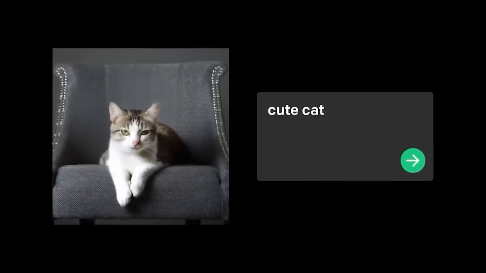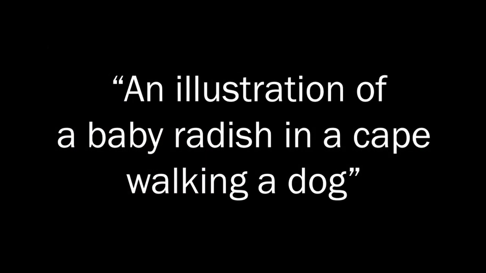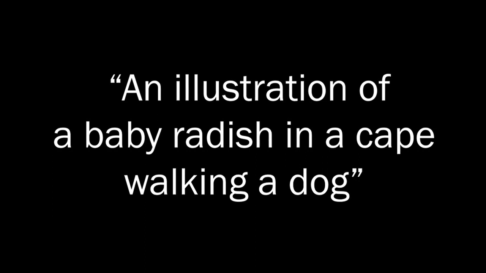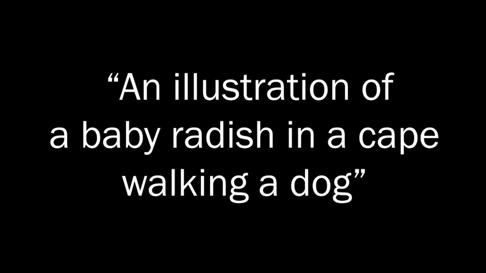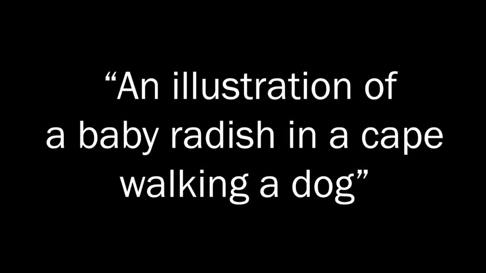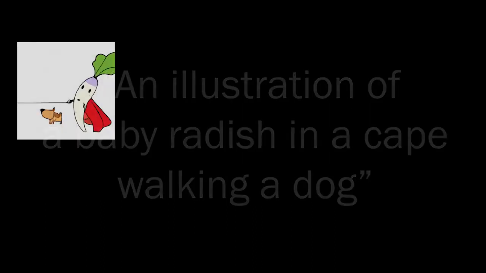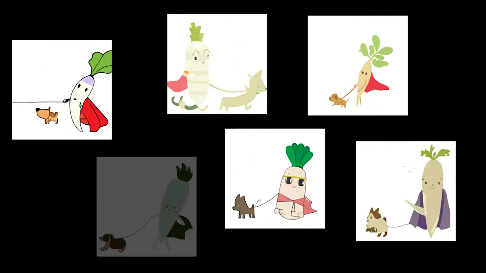When you look at how the system works, you'll find it harder than you think of. For example, imagine the following text prompt is fed to the AI model. An illustration of a baby radish in a cape walking a dog. To generate such an image, the DALL-E model has to first know what a radish and a dog is.